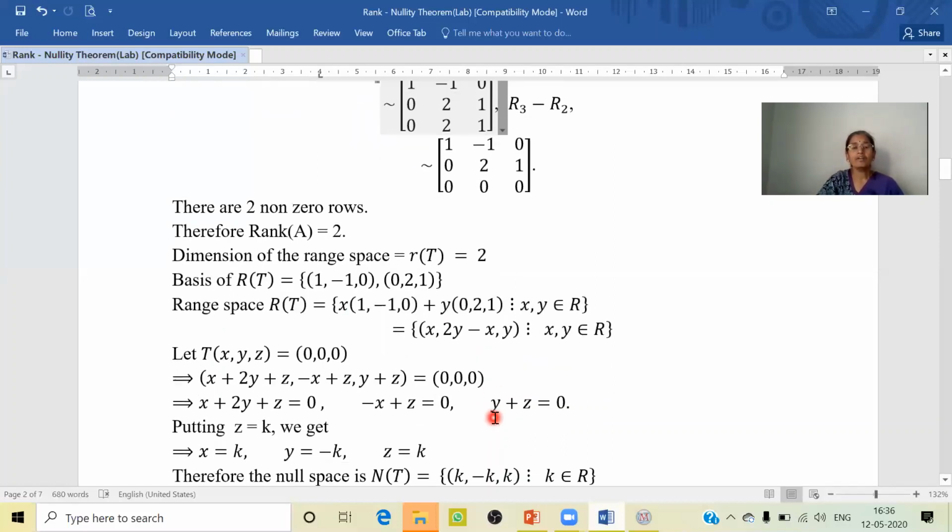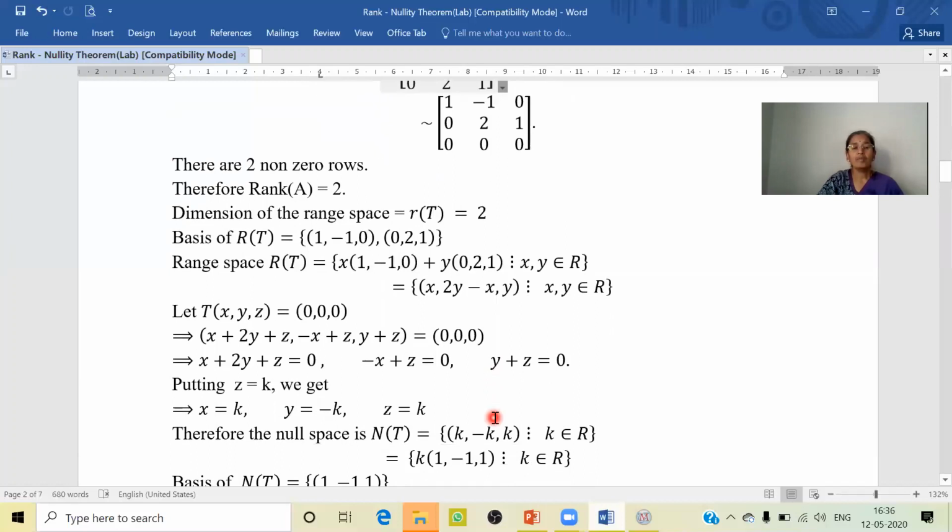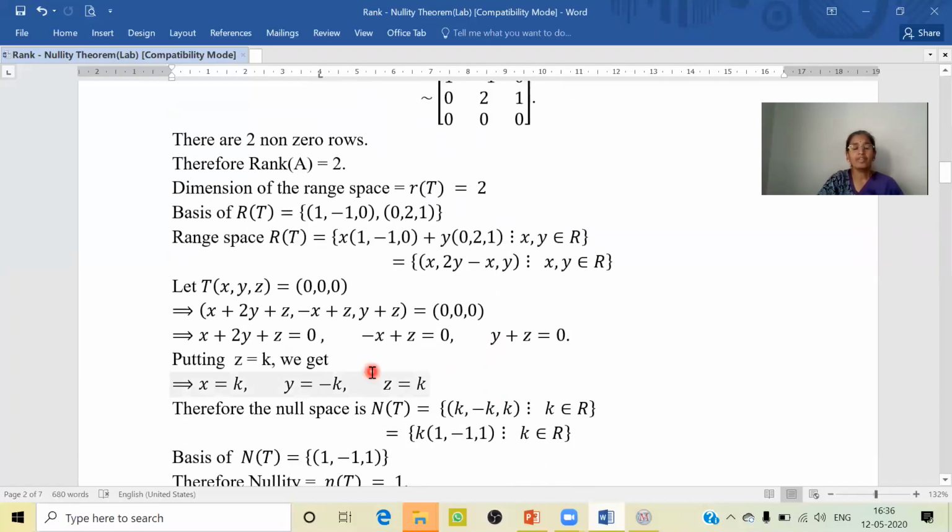Now let us calculate what the elements in the null space are. We know that the null space contains all those vectors whose images are the zero element of the codomain R cube. The zero vector in R cube is (0, 0, 0). So when T of (x, y, z) is equal to the zero vector, we can apply the definition of the linear transformation and put that equal to (0, 0, 0).